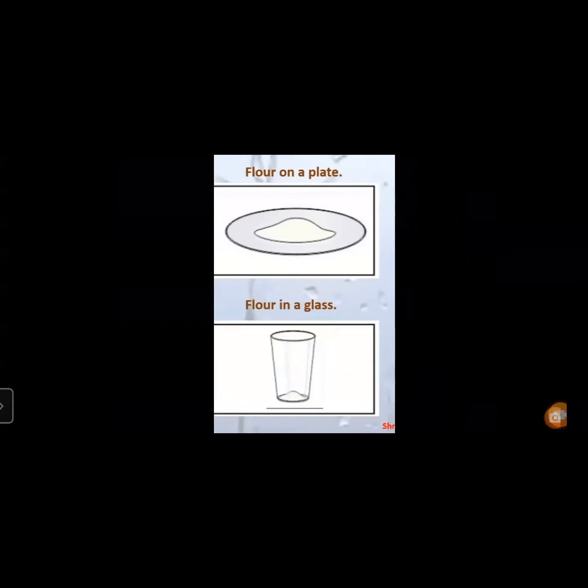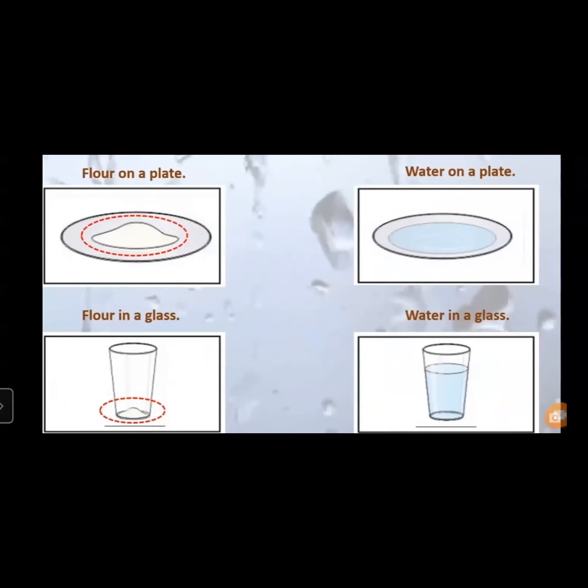Now let us take water in a plate. Now we have taken water in a plate, right? And the plate is flat. You can see how the plate is. It is flat. When we pour water in the plate, yes, it will become flat. So from this we can understand about the shape of water.